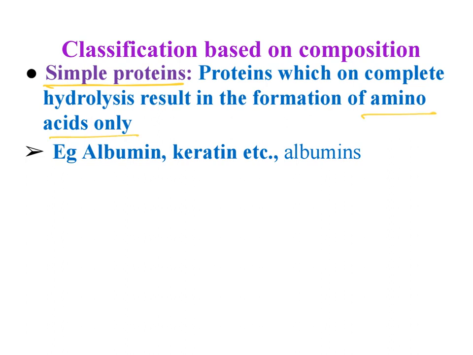That means if we take a protein and do hydrolysis, we get only amino acids. Those proteins we call simple proteins. Example: keratin, albumin.